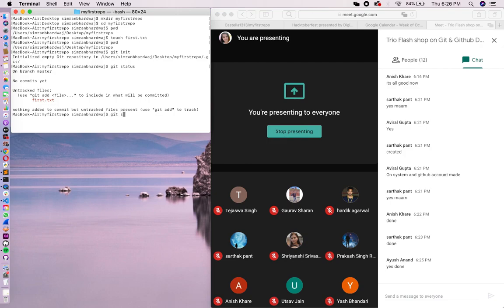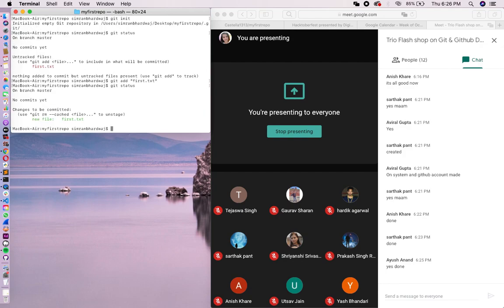For that there is a command called git add, and just type the name of the file that you want git to be tracking all the changes of. So now you just type git status. Now you can see that the first.txt file has been added, and now git is tracking this file.